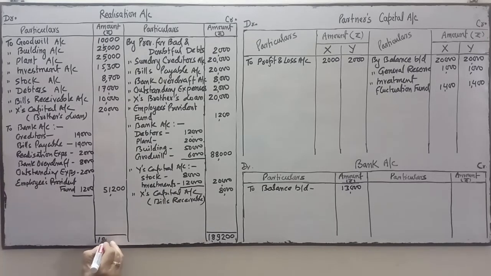You write the same amount over here and we will find the difference amount.